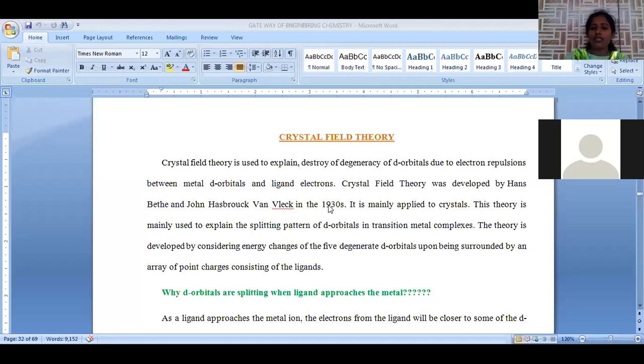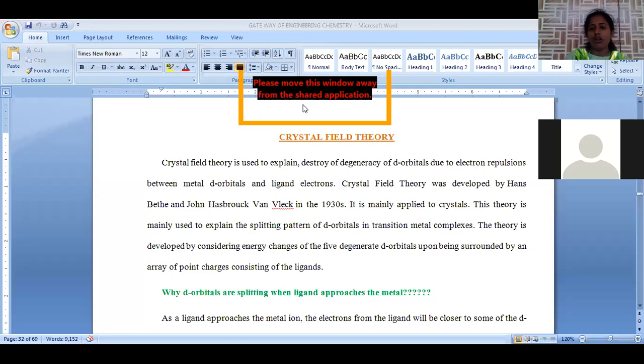Coordinate covalent bond in the sense that any ligand having the tendency to donate an electron pair, followed by sharing of the electron pair, is also possible. That is called a coordinate covalent bond. So this type of complex is mainly discussed in this session, crystal field theory.